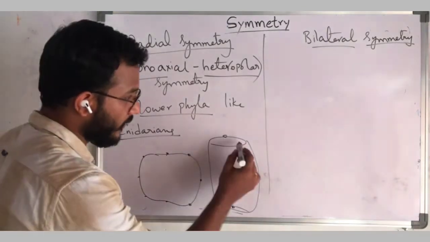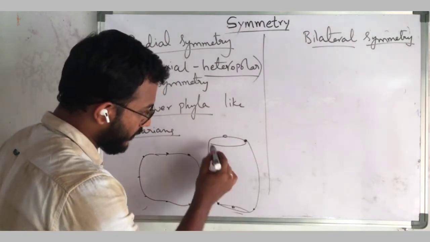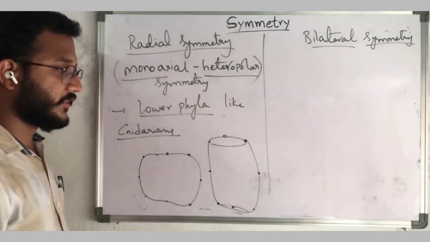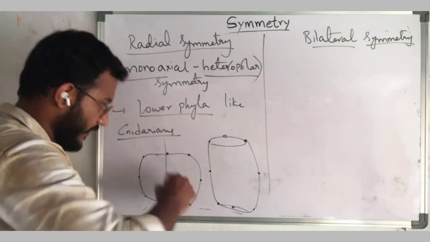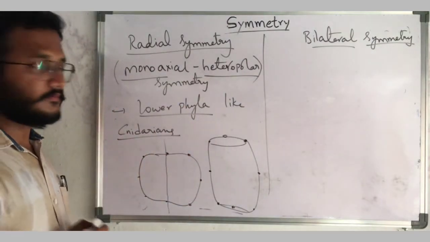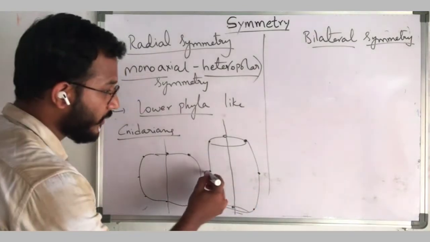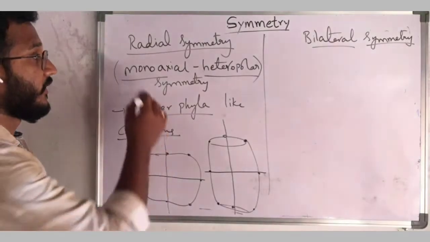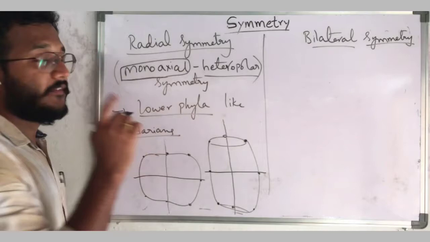Here if you compare, this is one pole, this is one pole, like this. These are the poles, but the axis is like this. This is also an axis, this is also an axis, but here I told you that monoaxial, only one axis.